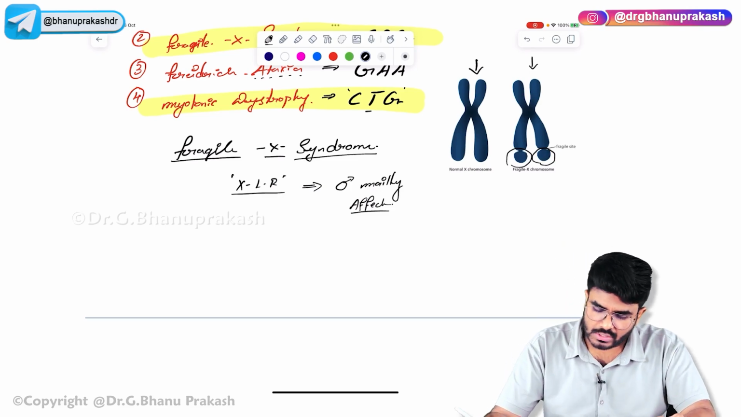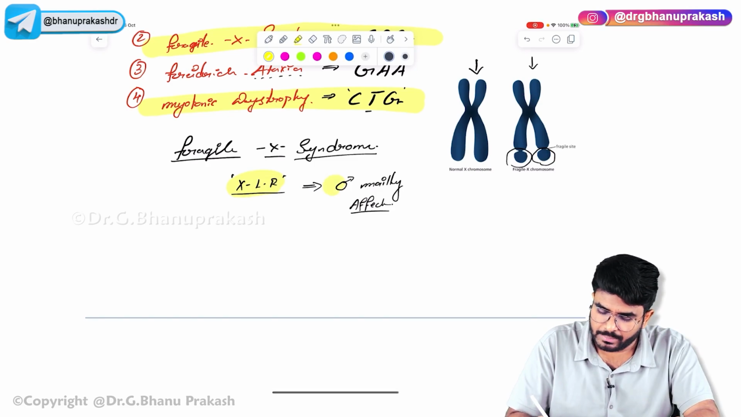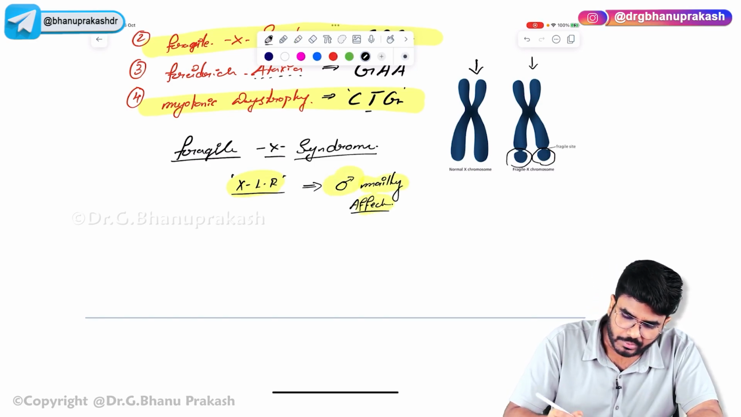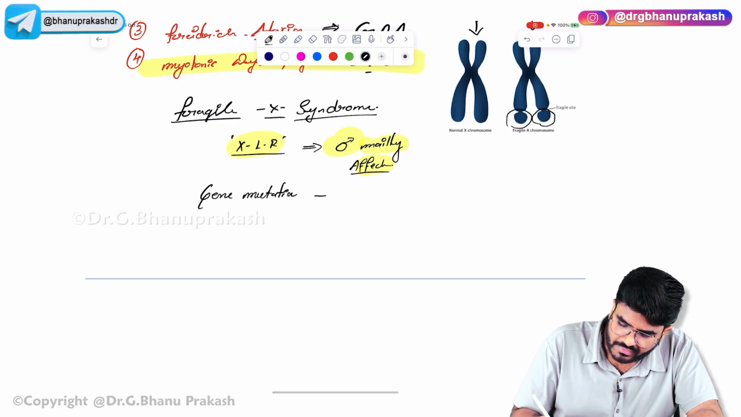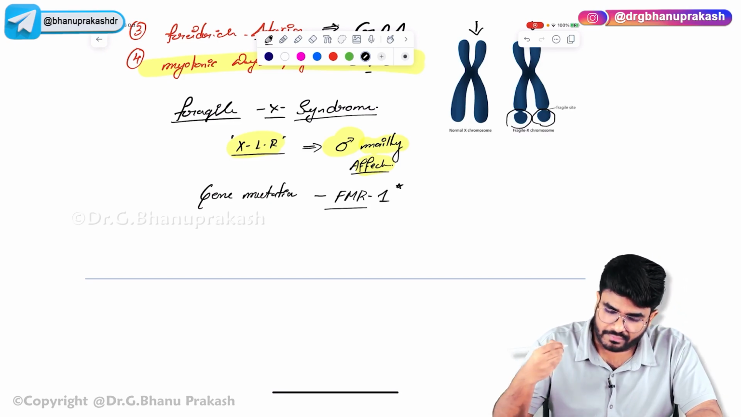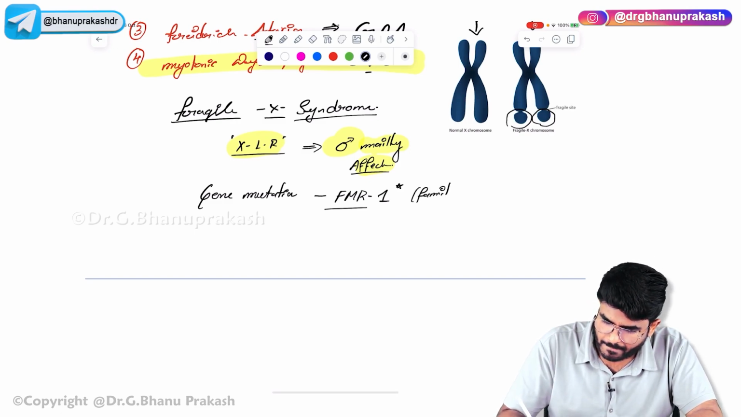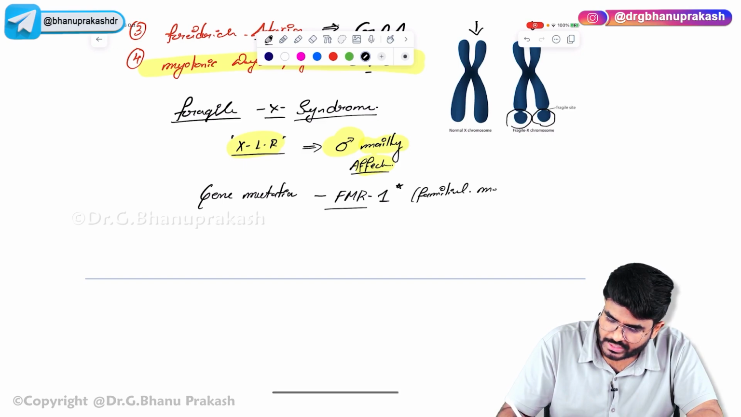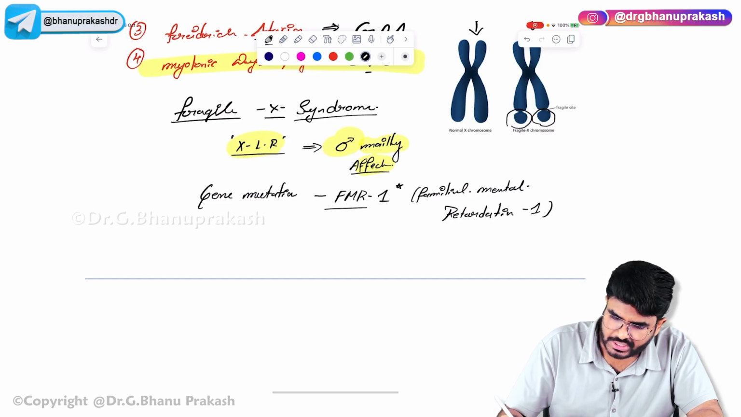Fragile X syndrome follows which inheritance pattern? X-linked recessive inheritance pattern. Mainly males are going to be affected. Now what is the gene mutation? The gene mutation seen here is the FMR1 gene mutation. What exactly is FMR1, sir? Familial mental retardation, the familial mental retardation 1 gene mutation.